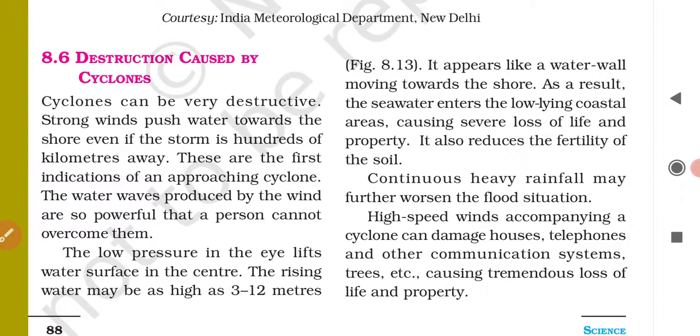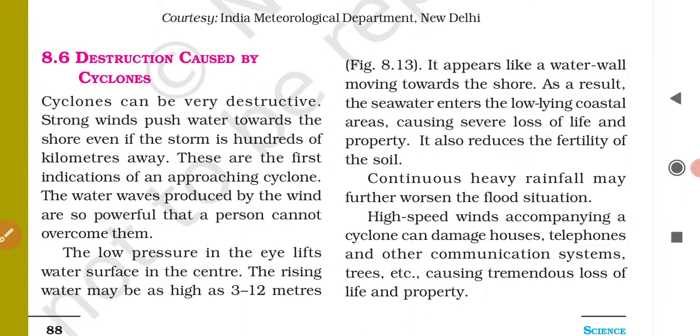So the cyclones bring with them extremely high speed winds which can cause a lot of destruction. The tremendous force of high speed winds accompanying a cyclone can destroy the trees, the electric poles, the telephone poles and vehicles also.